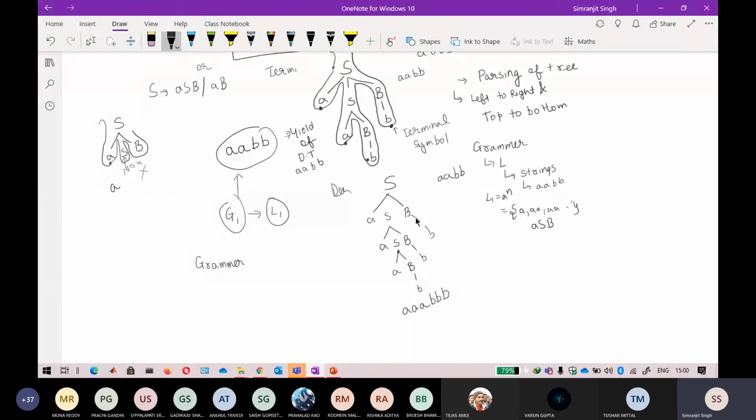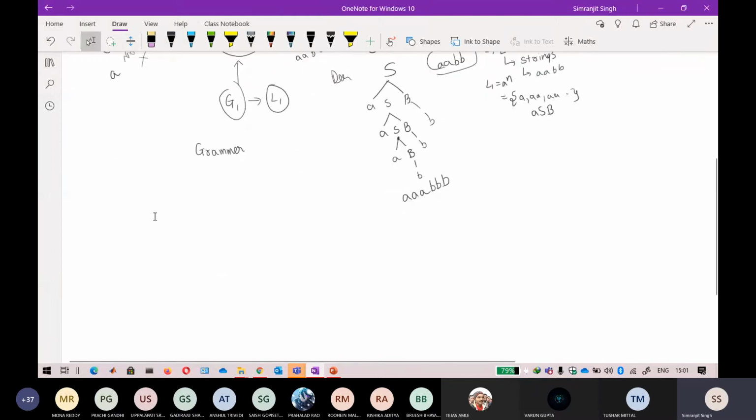So that is only the part here. There is no doubt about it, you can also derive it. But if I want to derive a particular string, I have to see all the possible combinations. If I tell you to derive AABB from this, this is the only derivation tree possible for that scenario. Okay, sir, got it.